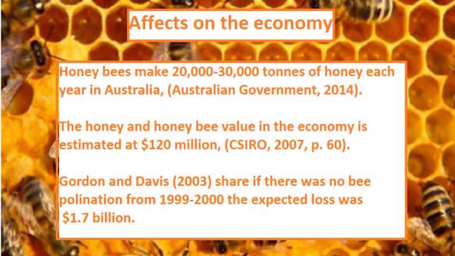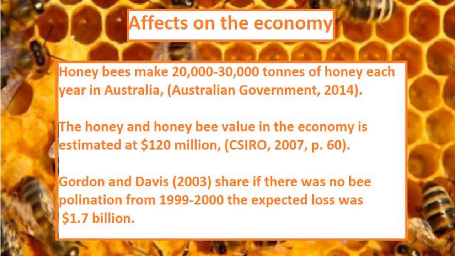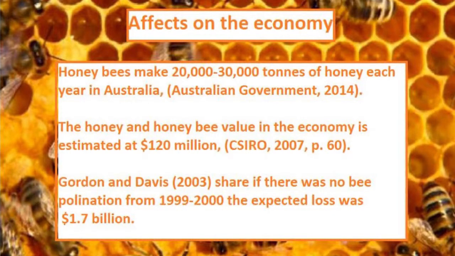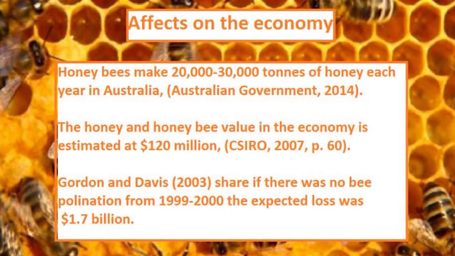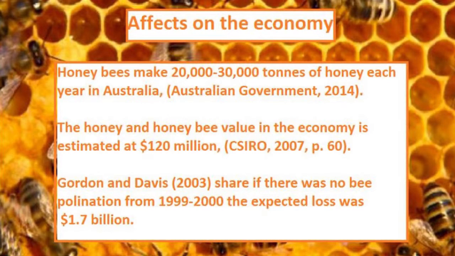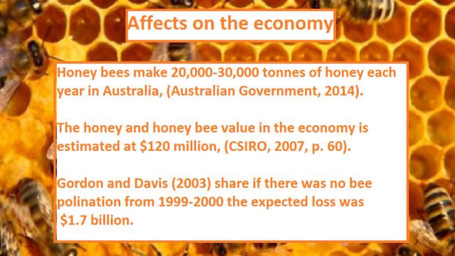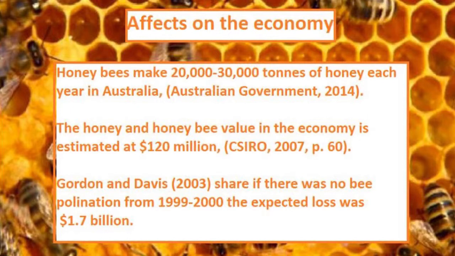The honeybee industry has a large impact on the Australian economy. The honeybees are responsible for making between 20 and 30,000 tonnes of honey each year in Australia. Australian Government, 2014. The CSIRO 2007, page 60, share the value of the honeybee industry at over $120 million. An incredibly high 65% of crops across Australia need pollination from honeybees. If honeybees were to decrease, the economy would be greatly impacted.